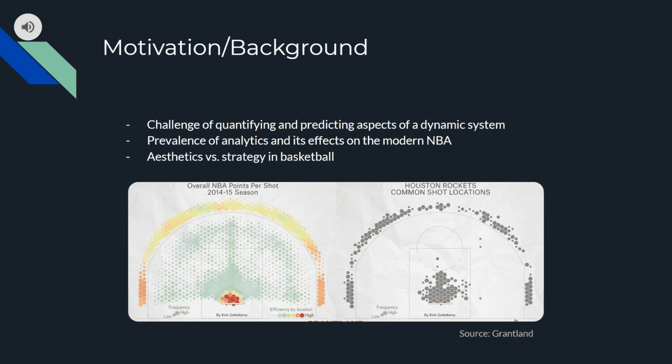Our motivation to start this project was because basketball is a very complex game, and even though stats are important, they can only capture small aspects of it. However, analytics, or using data analysis to make strategic decisions, is now dominating the NBA. One example is how the Houston Rockets, under general manager Daryl Morey, almost exclusively took shots from three-point range or next to the basket because they are statistically the most efficient. We wanted to try our hands at analytics to learn about the advantages and disadvantages of this perspective.